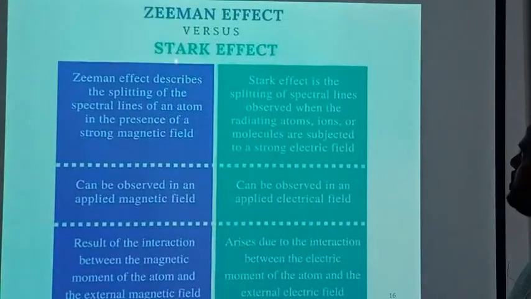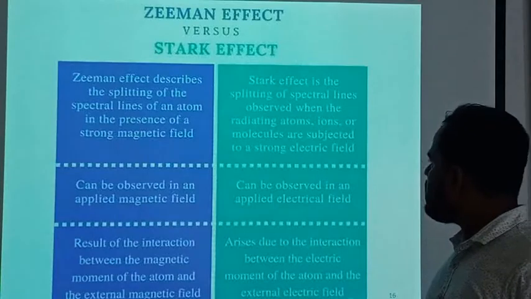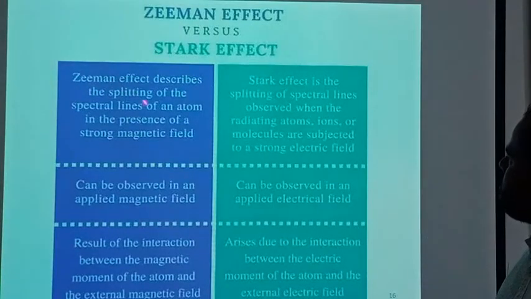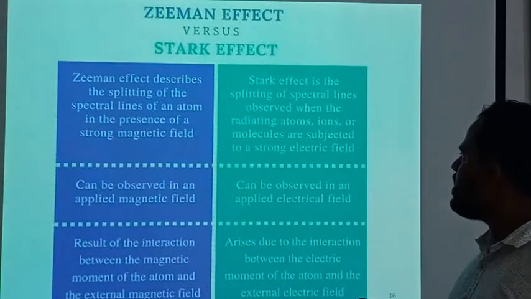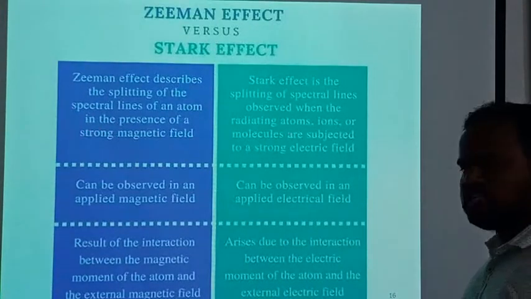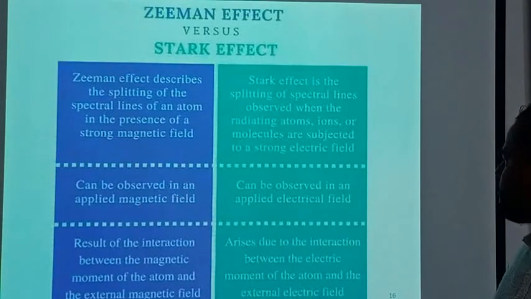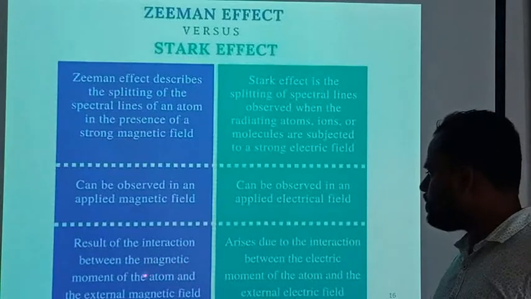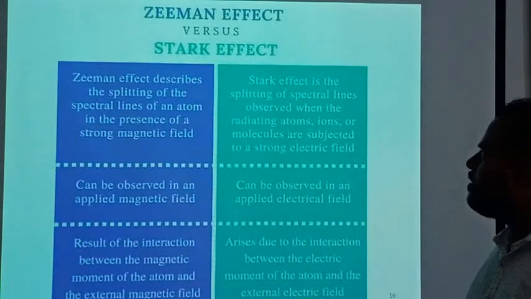Then the difference between the Zeeman effect and the Stark effect. As I have given, the Zeeman effect describes the splitting of the spectral lines of an atom in the presence of a weak magnetic field, and the Stark effect is in the electric field. The Zeeman effect is the result of the interaction between the magnetic moment of an atom and the external magnetic field, and the Stark effect arises due to the interaction between the electric moment of the atom and the external electric field.